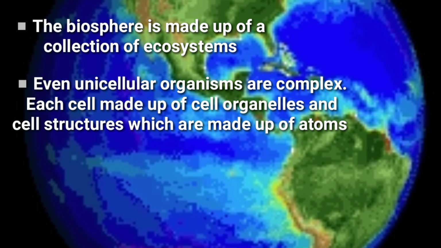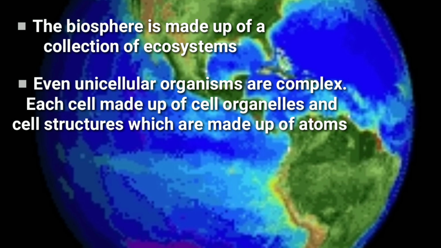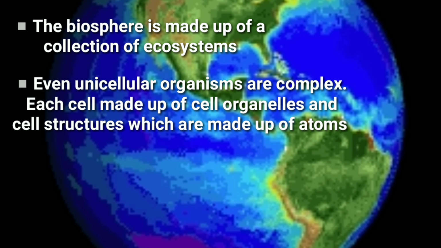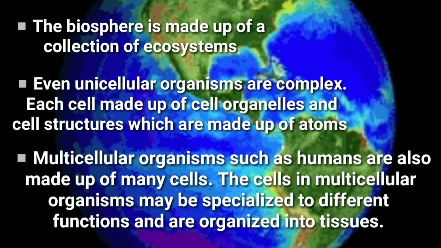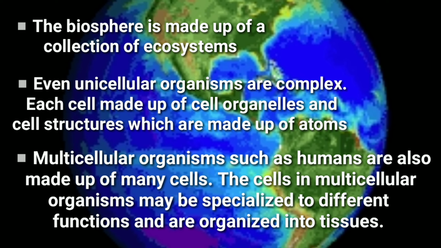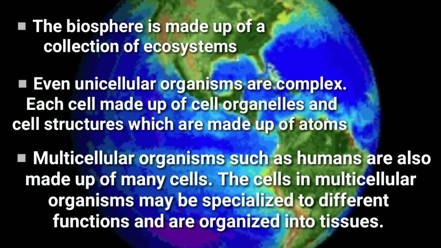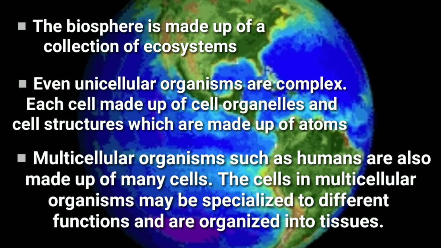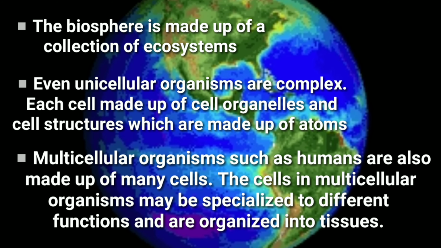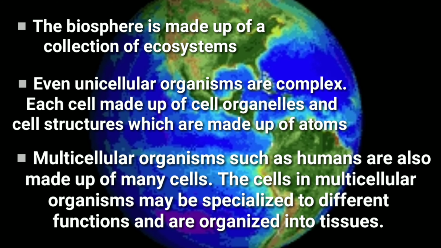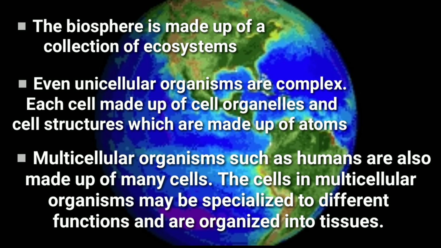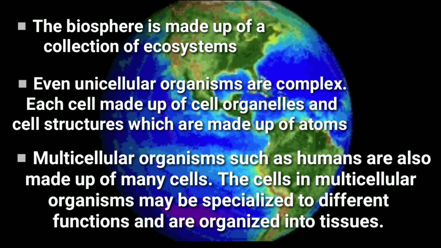Even unicellular organisms are complex. Each cell is made up of cell organelles and cell structures, which are made up of atoms. Multicellular organisms such as humans are also made up of many cells. The cells in multicellular organisms may be specialized for different functions and are organized into tissues.